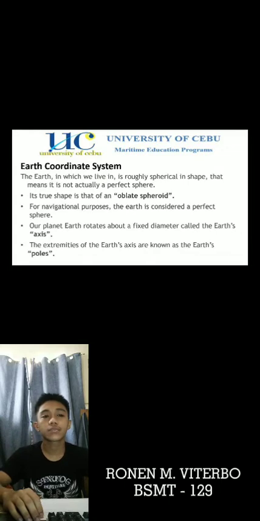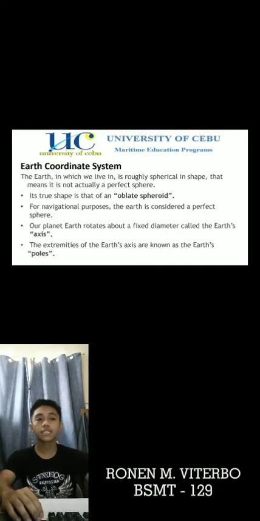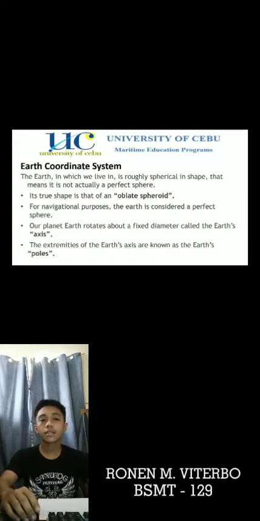The Earth in which we live is roughly spherical in shape. That means it's not actually a perfect sphere. Its true shape is that of an oblate spheroid. For navigational purposes, the Earth is considered a perfect sphere.